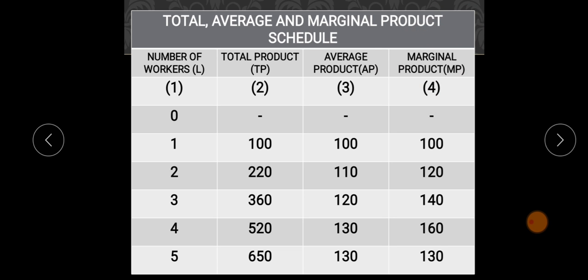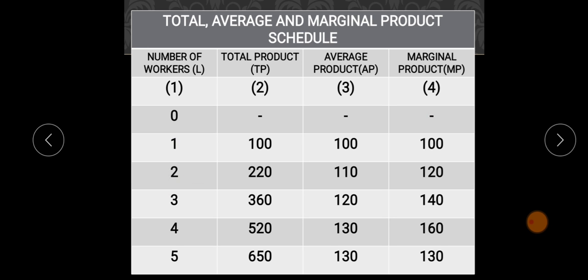Now comes the third concept, the marginal product. Marginal product means the change in total product due to the addition of one more worker. Suppose initially there was one worker where the total production was 100. In that situation the marginal product remains the same. Now suppose one more worker is added, and the number of workers is 2.